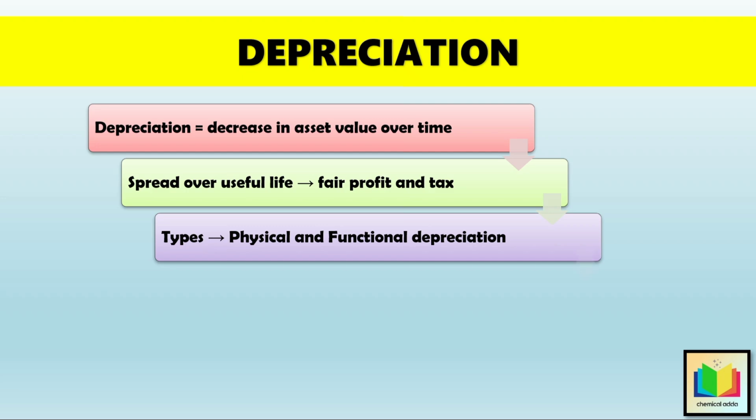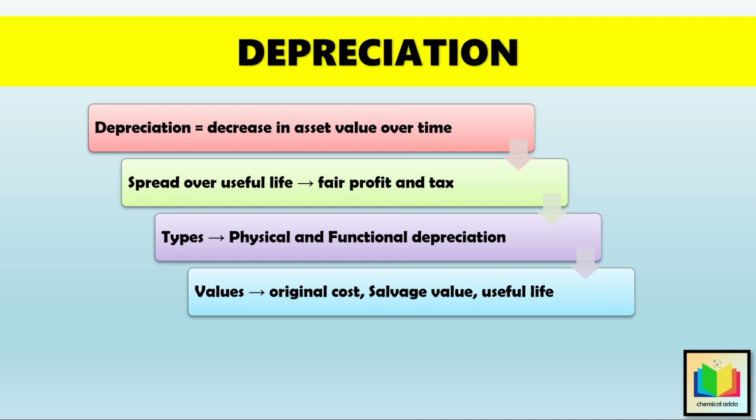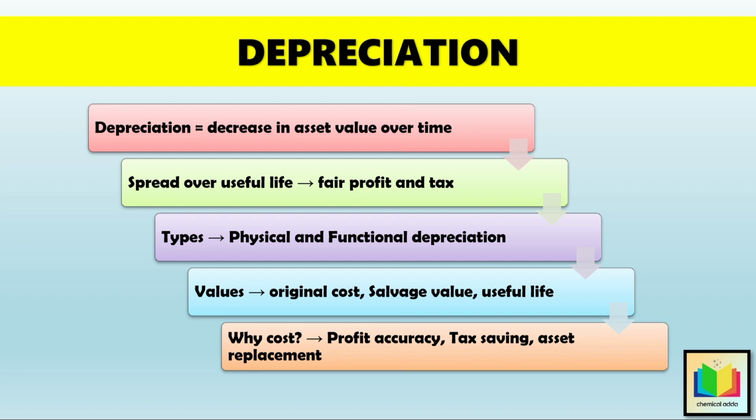Then we learned that, to calculate depreciation, we need three values, the original cost, the salvage value, and the useful life. And finally, we treat depreciation as a cost because it helps in profit accuracy, tax saving, and planning for replacement of assets. In short, depreciation keeps accounts fair and realistic.